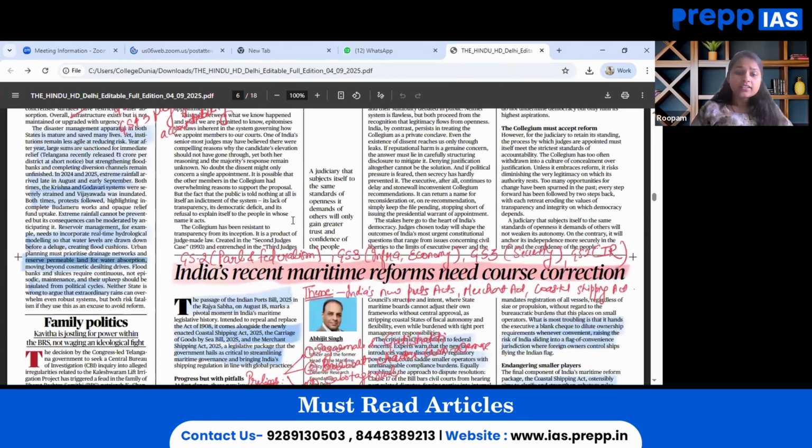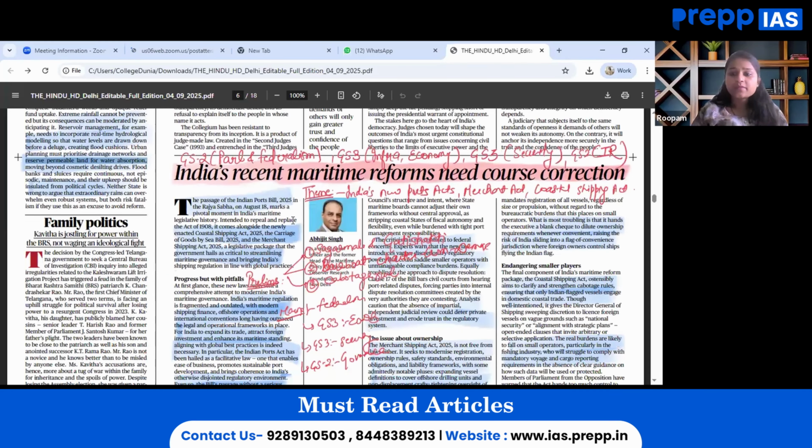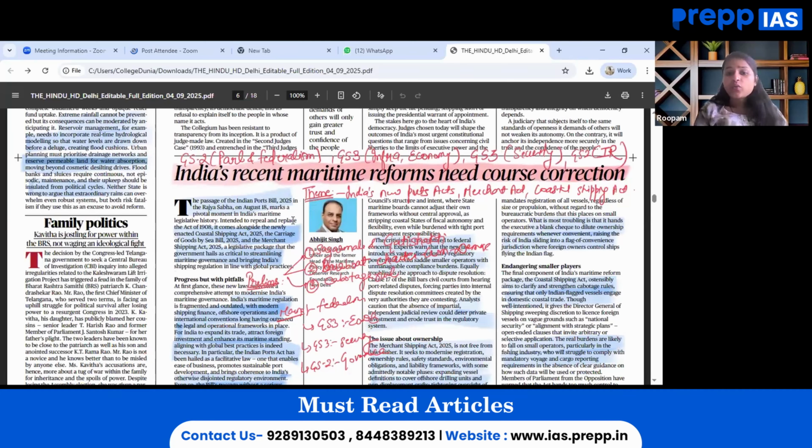Moving on, the next important article worth reading in today's Hindu newspaper talks about how India's recent maritime reforms need course correction. When we map this topic in our GS syllabus, it falls under GS paper 2, Parliament and Federalism, GS paper 3, Infrastructure, Economy and Internal Security, and GS paper 2, IR and Governance as well. The key theme discussed talks about India's new Port Act, Merchant Shipping Act and Coastal Shipping Act, and modernization versus centralization: which one of the two is the need of the hour.